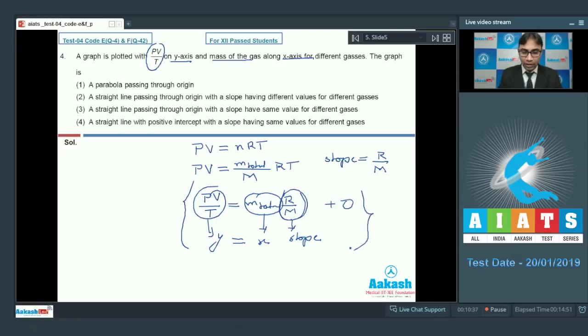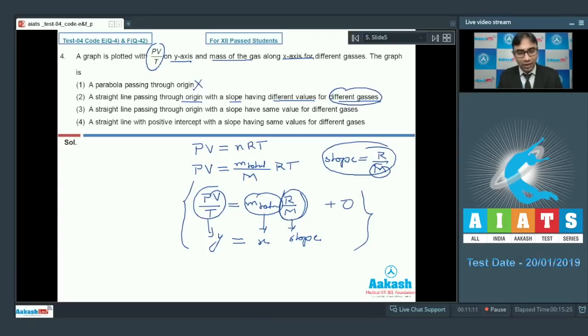Now let's look at the options. The first says a parabola passing through origin. This will never be possible. Second, a straight line passing through origin with a slope having different values for different gases. Yes, this is a straight line passing through origin, but the slope is equal to R by M. For different gases, the molecular weight will be different, so the slope will be different.